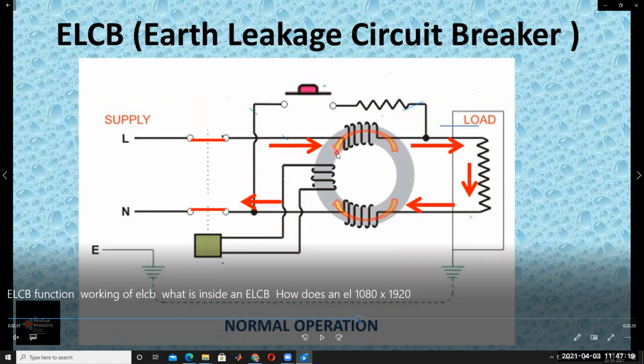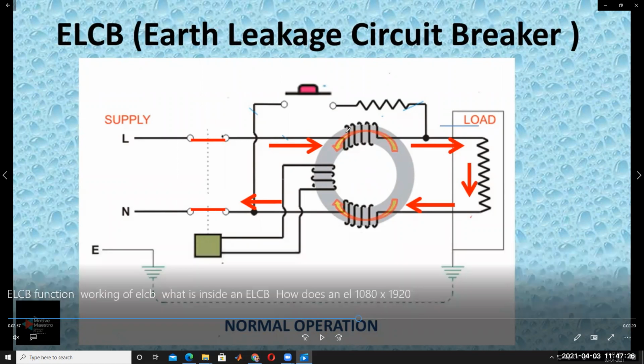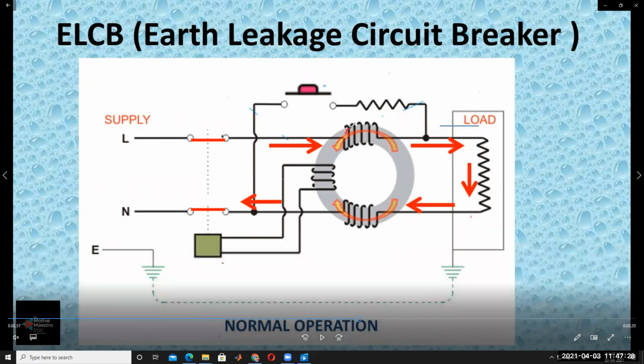If you place the thumb here, for example, this is the current direction, let us assume, upward. The flux direction will be anti-clockwise. Understand?